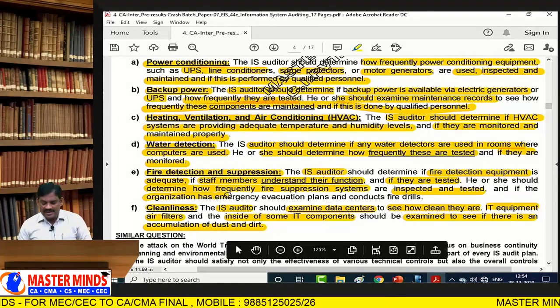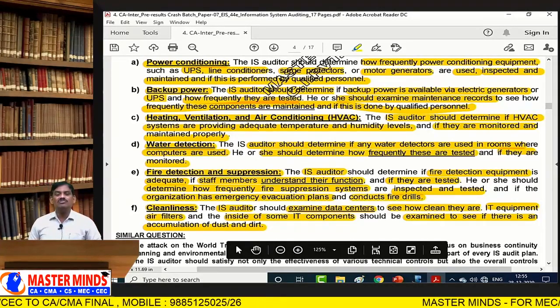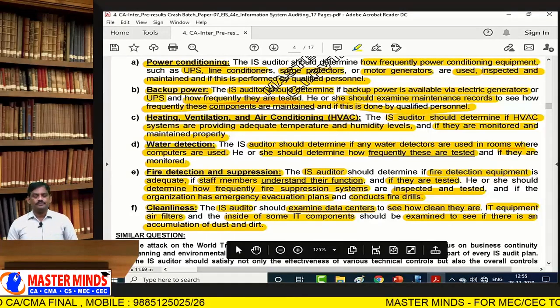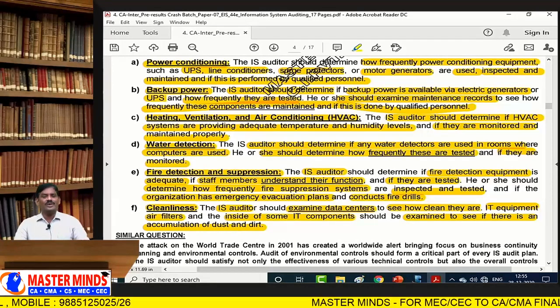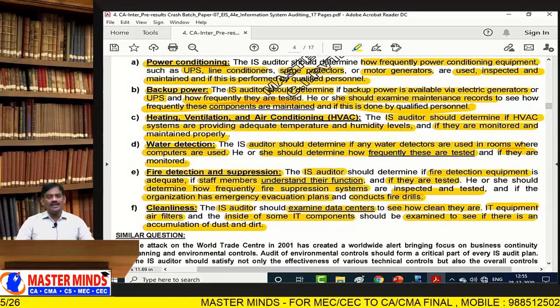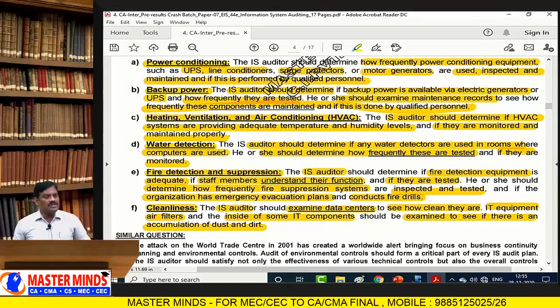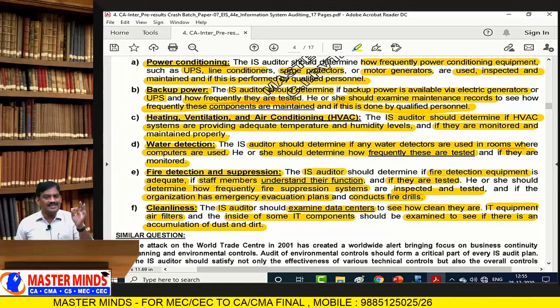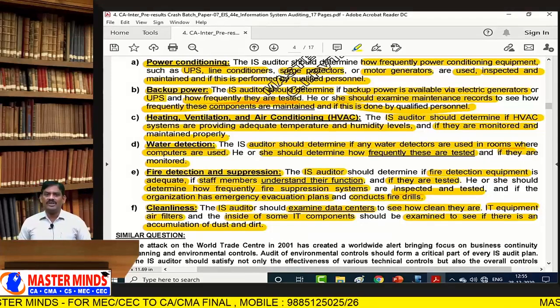He should determine if the organization has emergency evacuation plans and conducts fire drills or mock drills. In the case of a fire accident, we are going to perform the activity. It is called a mock drill or a fire drill, so that every person within the organization knows this is fire equipment. It must be used whenever there is a presence of fire. Immediately I am going to use this equipment.